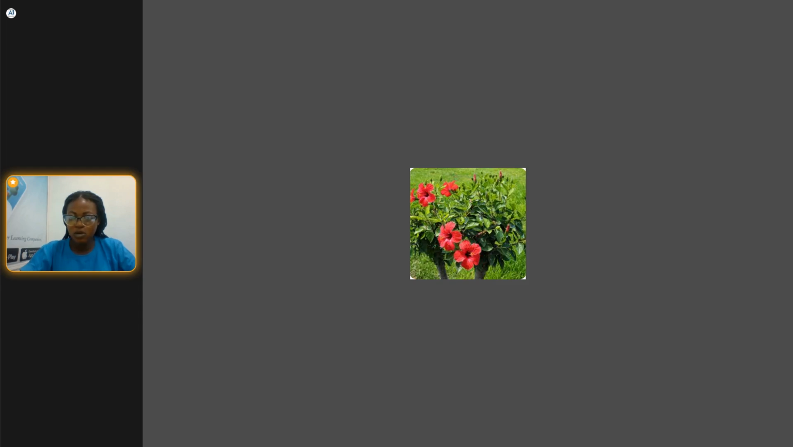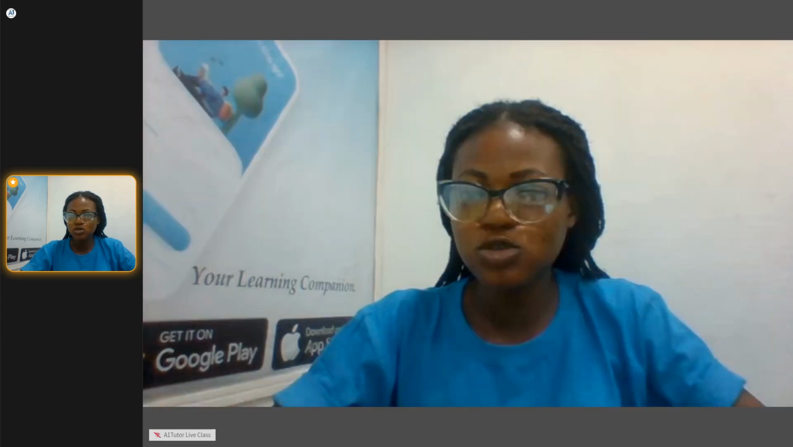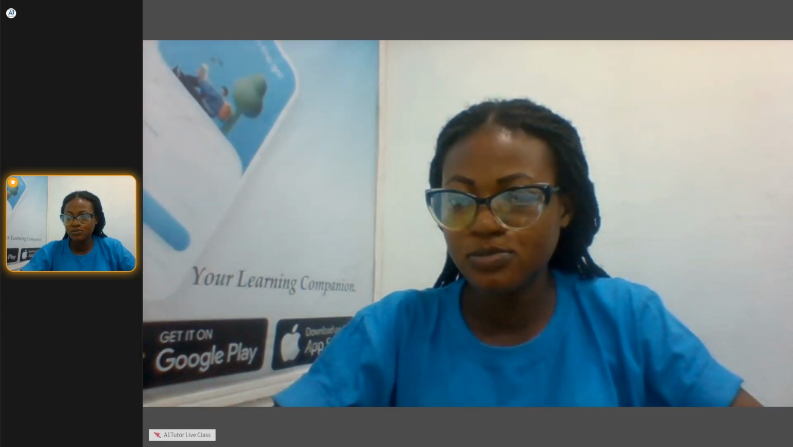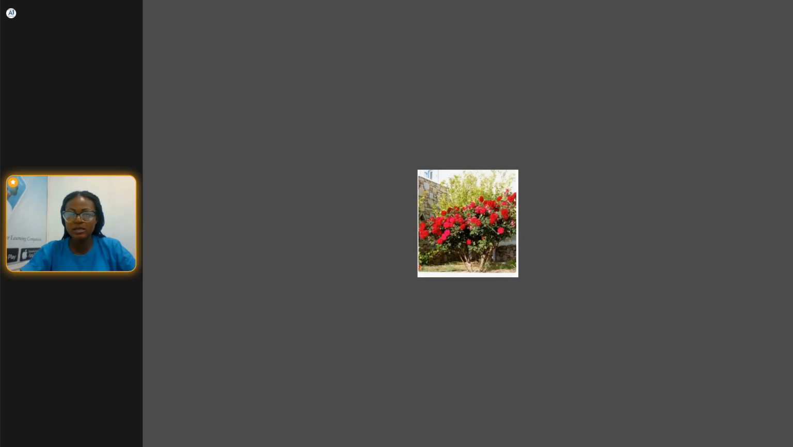Then we have the rose flower. We have the rose plants. I'm going to be showing us rose plants too. This is the rose plant here. Okay, I know we might have seen these plants before now.